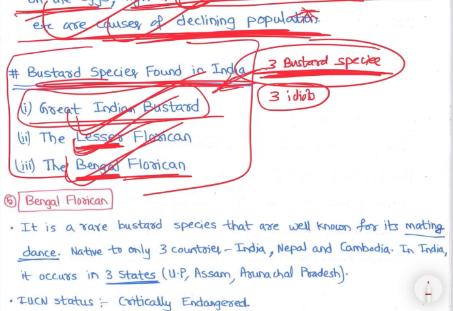So it is an important point. Prelims में आ सकता है. Only one bastard species is found in India, that is Great Indian Bastard. No, India has 3 bastard species, right? Great Indian Bastard, Lesser Florican and Bengal Florican, right?